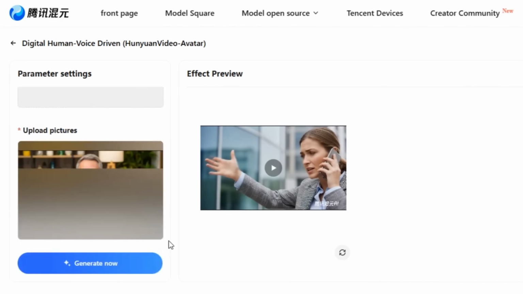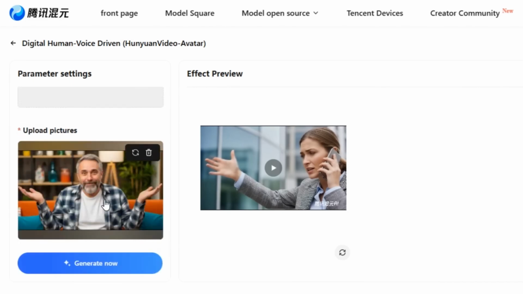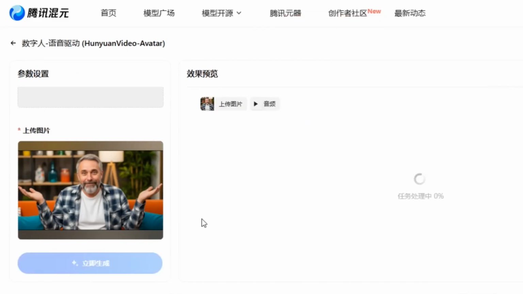And image of a man sitting on a sofa chair to see if the tool will be able to generate the video like the Chinese one. Then I click on generate. Let's see if the tool will be able to understand other languages rather than Chinese and English.